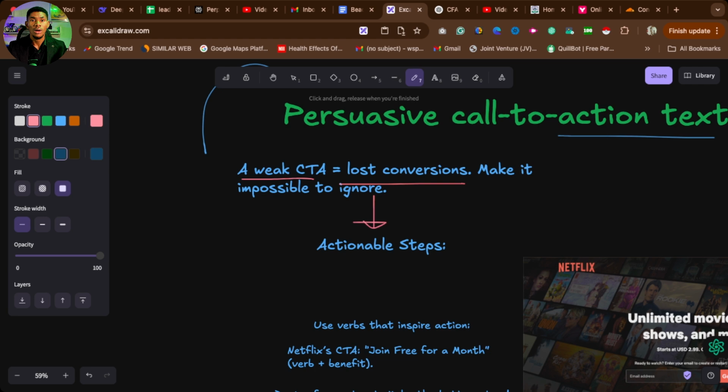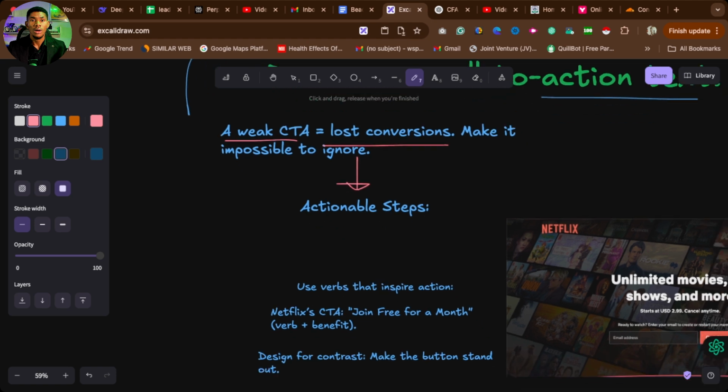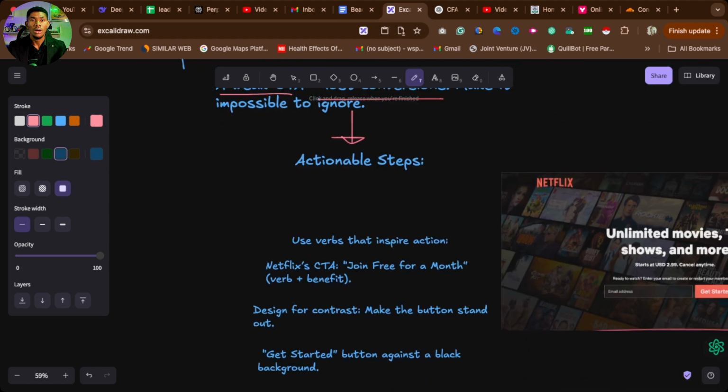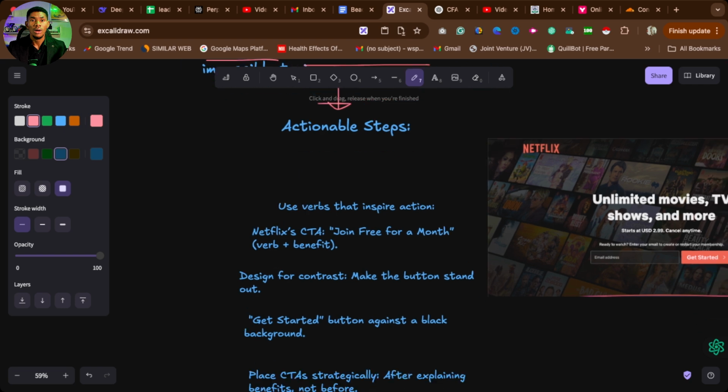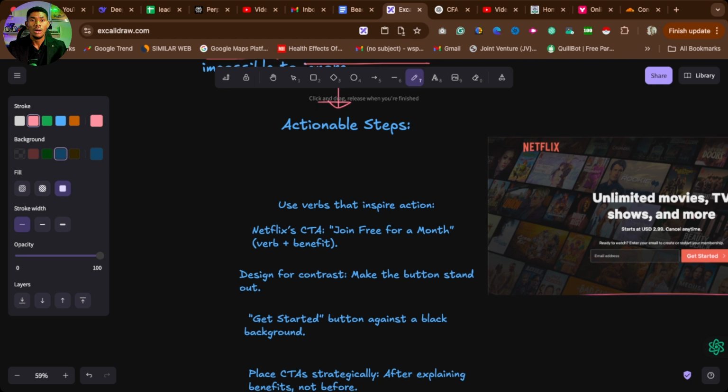So let me show you how you can create a call to action. Simple stuff, but it will make you so much money, especially for those of you running ad campaigns, if you have a serious business and you really want to make a whole lot of money, then just pay attention, because this is what helped me last year to make about 13 million on my ad spend. And I spent about 3K to get that 13 million. So this is not a joke at all. This is what you should use.